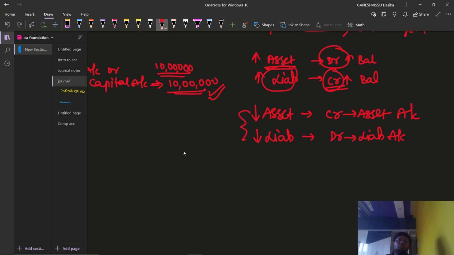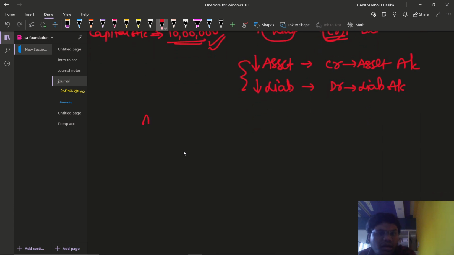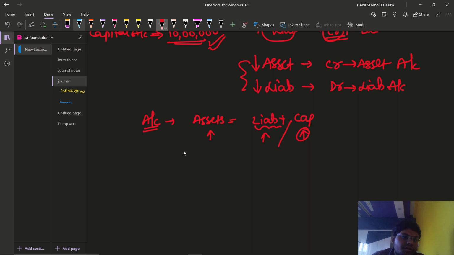This is somewhat like an accounting equation. This is a simple accounting equation. The accounting equation says only one thing. What is our accounting equation? Assets is equal to liability plus capital, right? Whenever asset is increasing, then either capital or liability must be increased. Why have we bifurcated capital and liabilities? Because capital is the only thing which is brought by the person, that is, the sole proprietor.